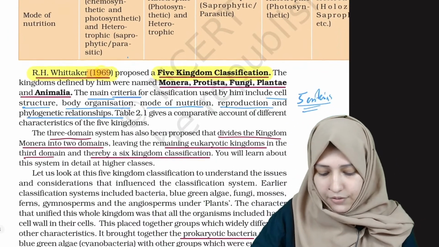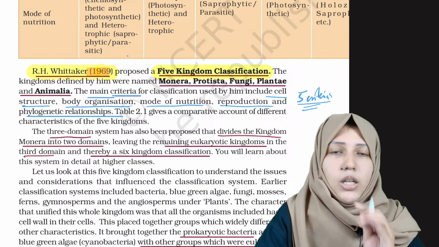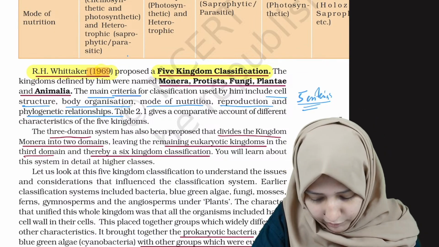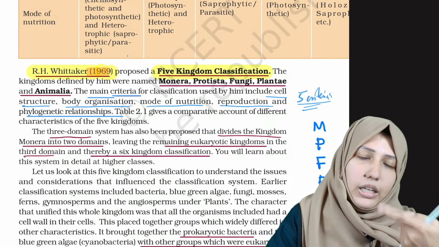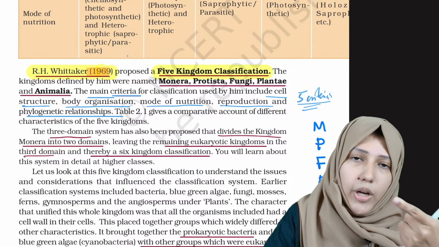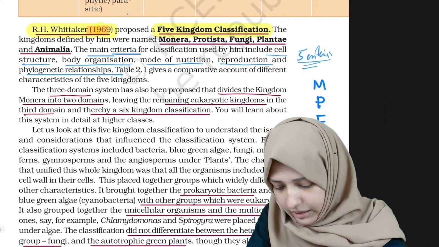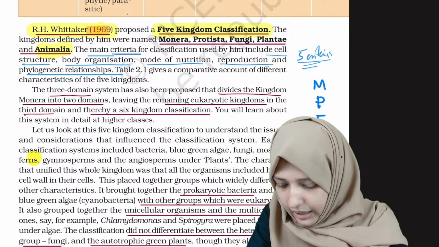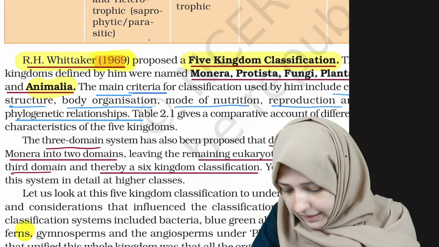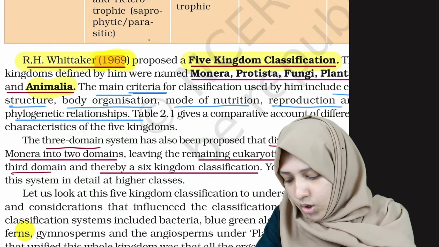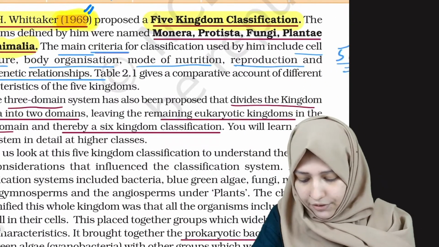R.H. Whittaker's classification is the five kingdom classification, and it's the most important thing in this chapter. Let's see what the kingdoms are. You have to study all five kingdoms: Monera, Protista, Fungi, Plantae and Animalia. It's simple: Kingdom Plantae and Animalia, then Monera, Fungi, Protista. There are five kingdoms. When did R.H. Whittaker propose the five kingdom classification? The year is 1969. This is an important MCQ and should not be left behind. R.H. Whittaker, 1969, five kingdom classification.